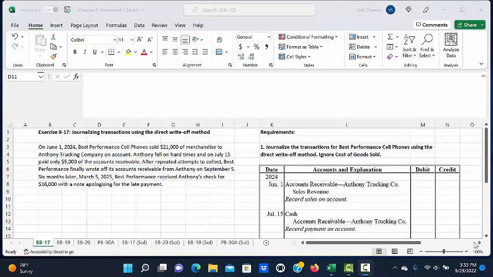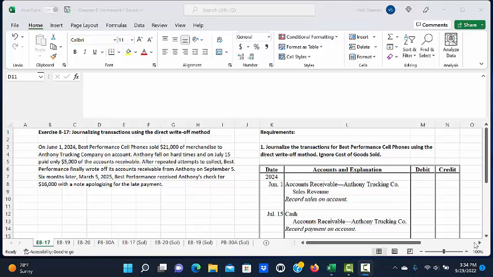This is a demonstration of exercise 817, journalizing transactions using the direct write-off method. On June 1st, 2024, Best Performance Cell Phone sold $21,000 of merchandise to Anthony Trucking Company on account. Anthony fell on hard times and on July 15th paid only $5,000 of the accounts receivable. After repeated attempts to collect, Best Performance finally wrote off its accounts receivable from Anthony on September 5th.